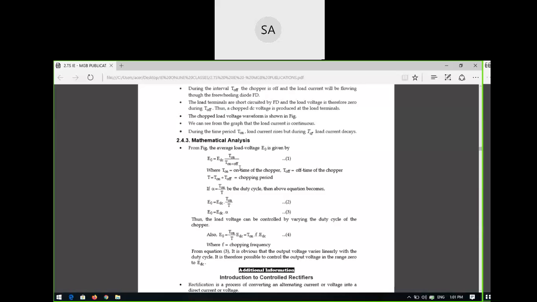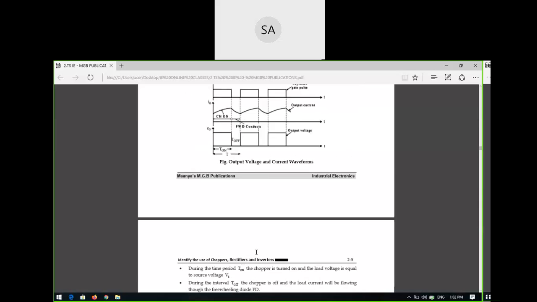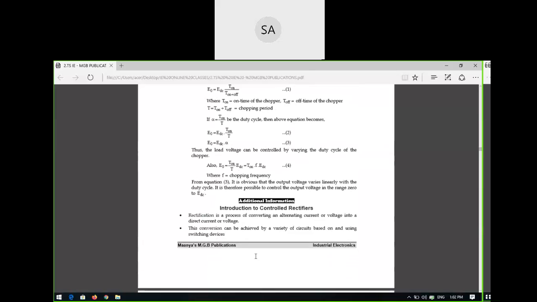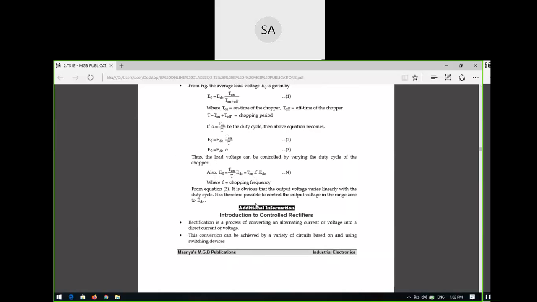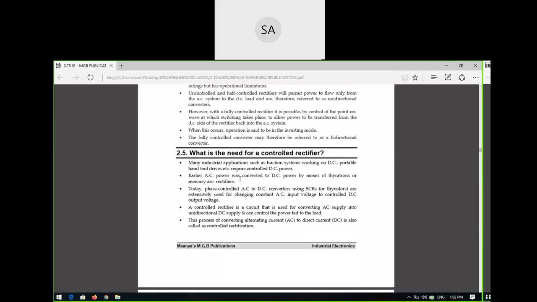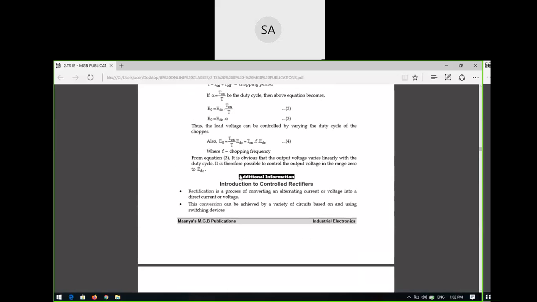Okay. So if you see the equation, this is the output voltage equation. This also can be written as EDC into T on by capital T, where capital T is the time period of the signal, and that time period depends on the on period and off period, and 1 by T is called the chopping frequency F. So E naught equal to T on into F into EDC. Okay, so this is the overall output voltage of any chopper. So this is the mathematical equation. You remember this equation, E naught is equal to T on into F into EDC. This is the mathematical equation of output voltage for any chopper.